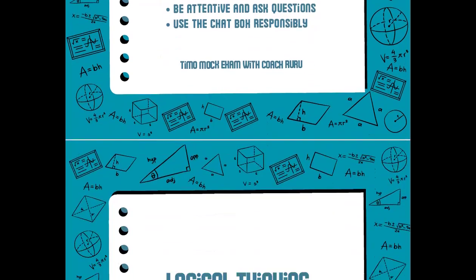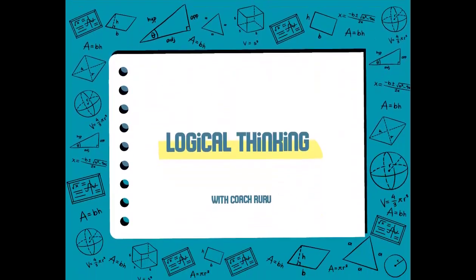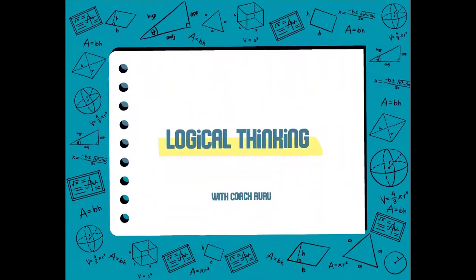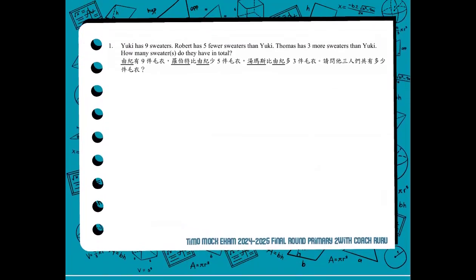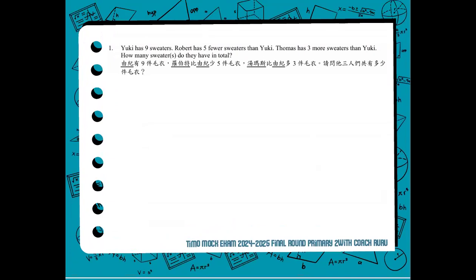So now, let's start. We'll start with the logical thinking questions. Question number 1. We have Yuki, who has 9 sweaters. Robert has 5 fewer sweaters than Yuki.